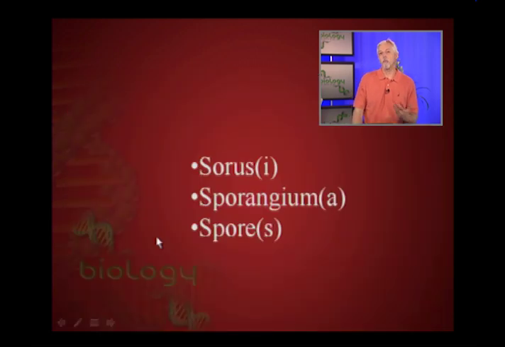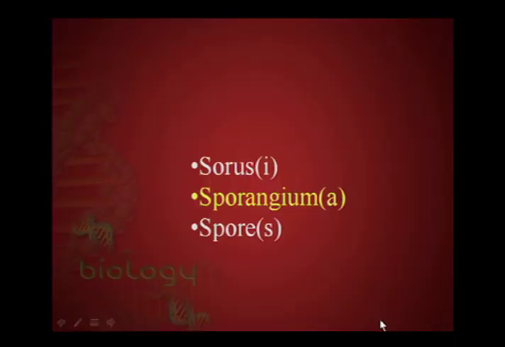And so there's a relationship of terms here and structures that I want you to be familiar with. One is the sorus. So a sorus would be these clusters of sporangia that we find on the bottom of the leaflets of the fern frond, and the sporangia in turn produce spores.